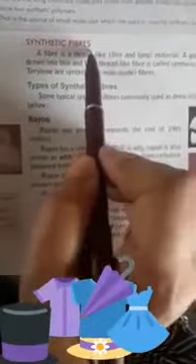Now let's discuss synthetic fibers in detail. I have already told you the definition: the fibers which we get from nature, but we mold them in laboratories or factories, are called synthetic fibers.